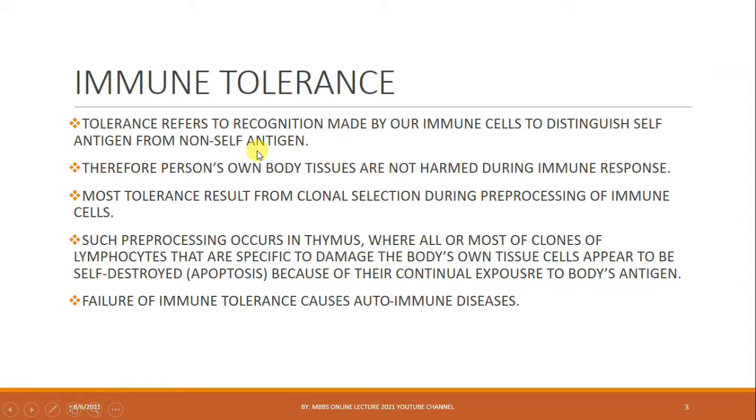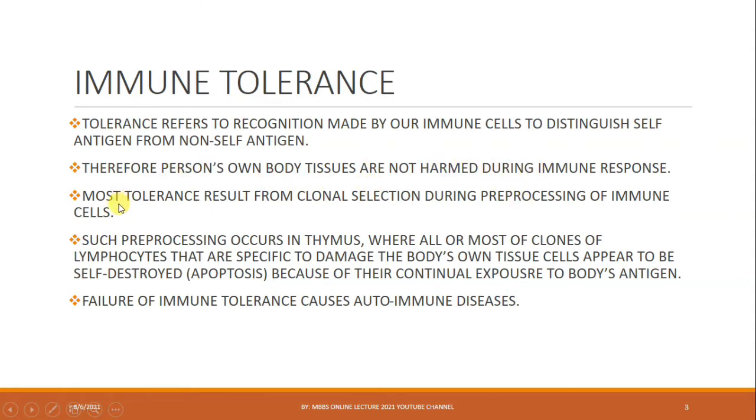This is the immunological memory in our immune cells, which are pre-processed so that they distinguish self-antigen from non-self-antigen. Self-antigens are the body's own tissues, while the non-self are viruses or any microbe or pathogen. Therefore, a person's own body tissues are not harmed during immune response. This is the reason why our immune system does not cause harm to our own tissues.